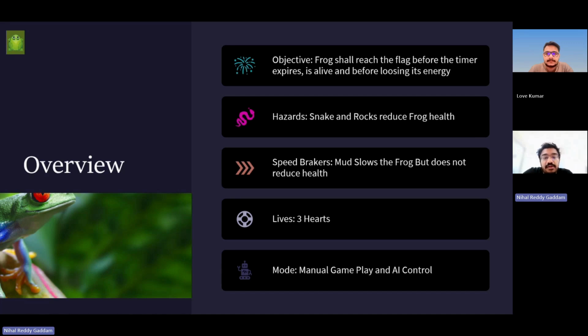Mud is also handled differently from the other hazards. It does not reduce health. Instead, it slows the frog down, which makes movement more difficult and can indirectly affect survival because the frog may lose time or energy while moving through mud. Energy is another important rule. The frog loses energy while moving, and flies restore energy. This makes the game more strategic because the frog cannot simply move toward the flag forever. It may need to recover energy first. Overall, the game includes manual gameplay and AI control, which allows us to compare player control with the trained agent.